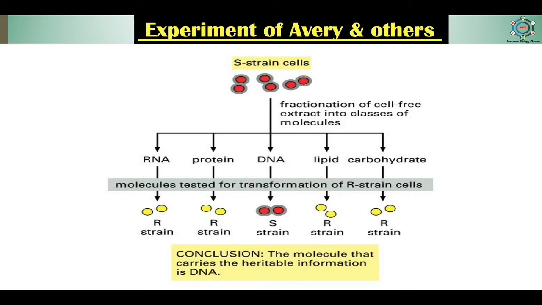Here you can see the S-strain cells, a fraction of cells' extract, separated into classes of molecules. Here you can see the R strain with proteins from the S strain, DNA from the S strain, lipid from the S strain, and carbohydrate from the S strain. So the conclusion is that the molecule that carries the heritable information is DNA.